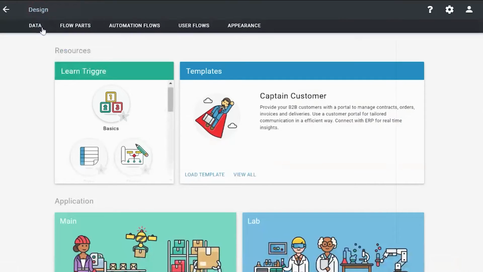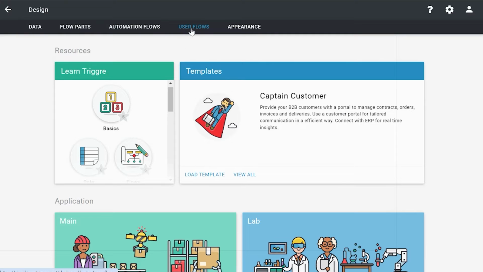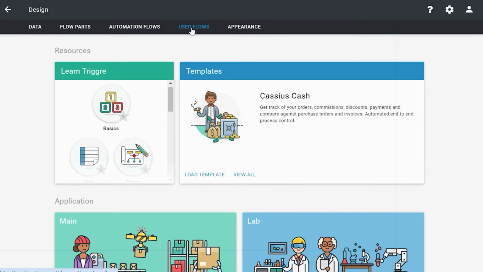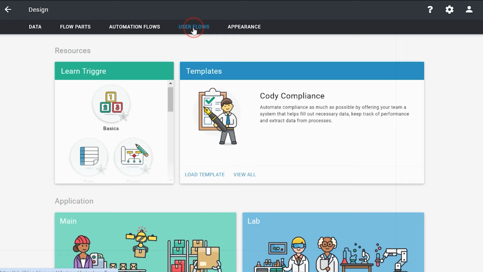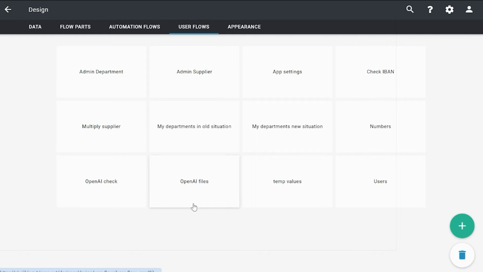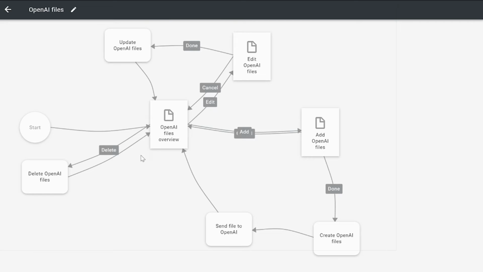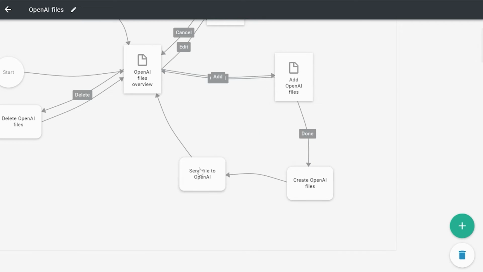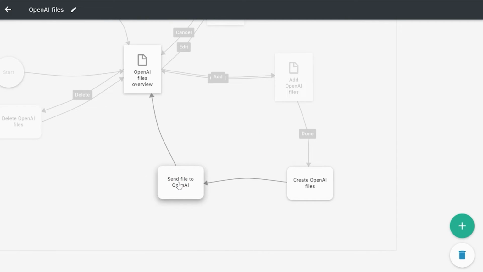So how does this work in the designer? We go to design. Let me show you first how it works in the user flow. Then I'll go to the flow part, and after that I'll show you how to receive the information using an automation flow and process it from there. In the user flow, we've got the OpenAI files, and as soon as we add one, we trigger the flow part send file to OpenAI.